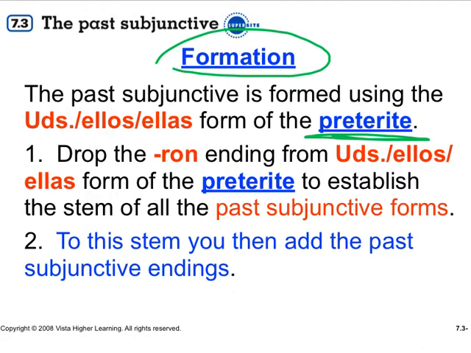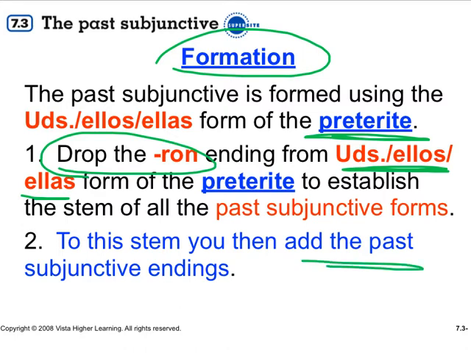Just like we learned for the present subjunctive, the root came from the present indicative. Remember that 3-step process? Yo form of the indicative, drop the O, add the vowel opposite the conjugation. Now, for the past subjunctive, you're going to go to the preterite. And you're going to go to the third person plural. That is, the ustedes, ellos, and ellas form. Remember, each verb in the preterite, ustedes, ellos, and ellas form, ends in R-O-N. What you're going to do is drop the R-O-N. That will give you the stem.